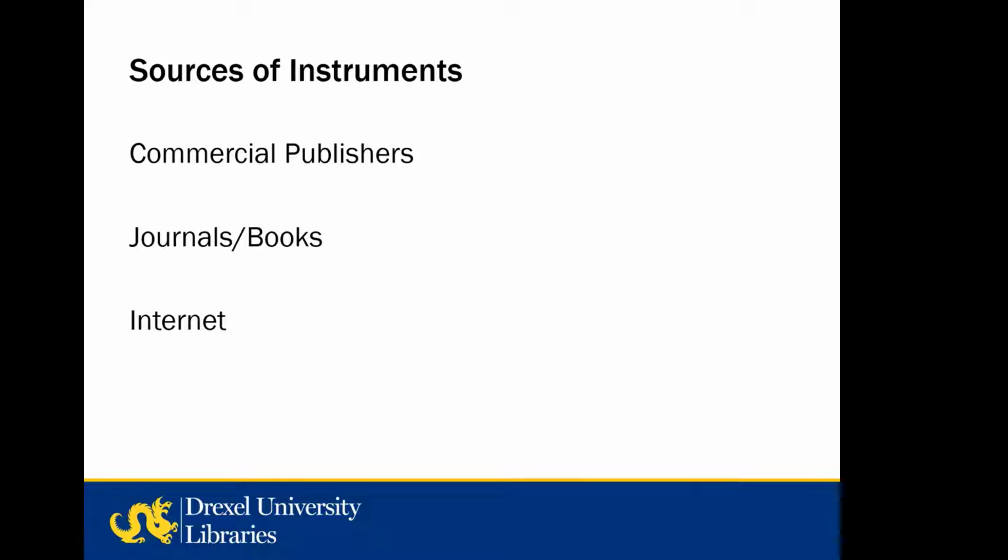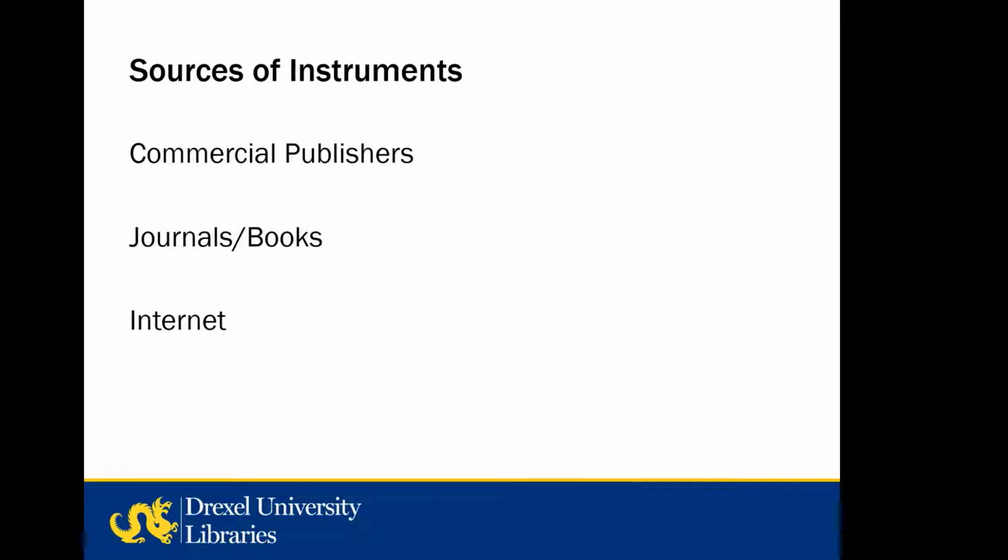Unpublished tests, on the other hand, are non-commercial tests, and they can be found in scholarly journal articles and books, as well as different places on the internet, like repositories, maybe professional organizations or consulting agencies. Sometimes government agency websites as well. But you may need to contact the author or copyright holder in order to request permission to use them.